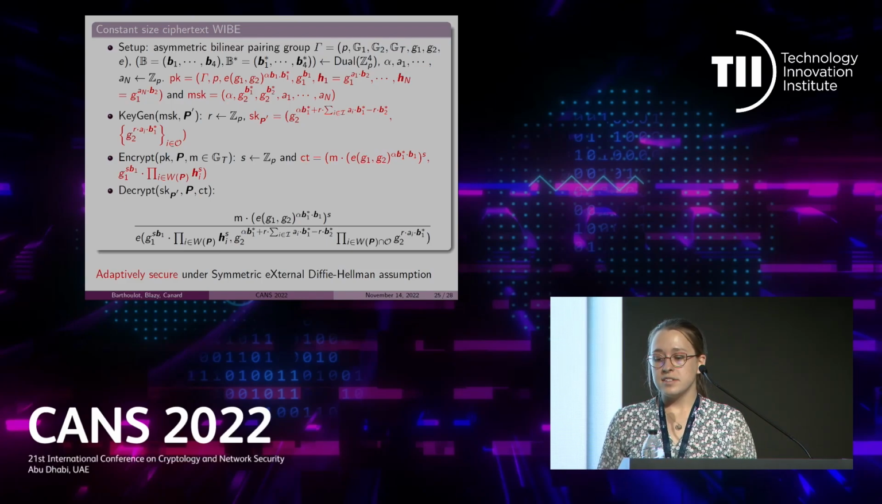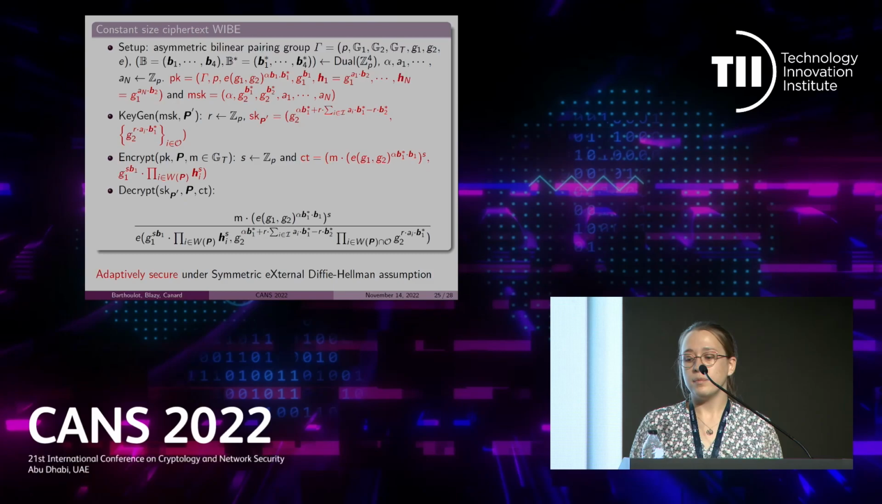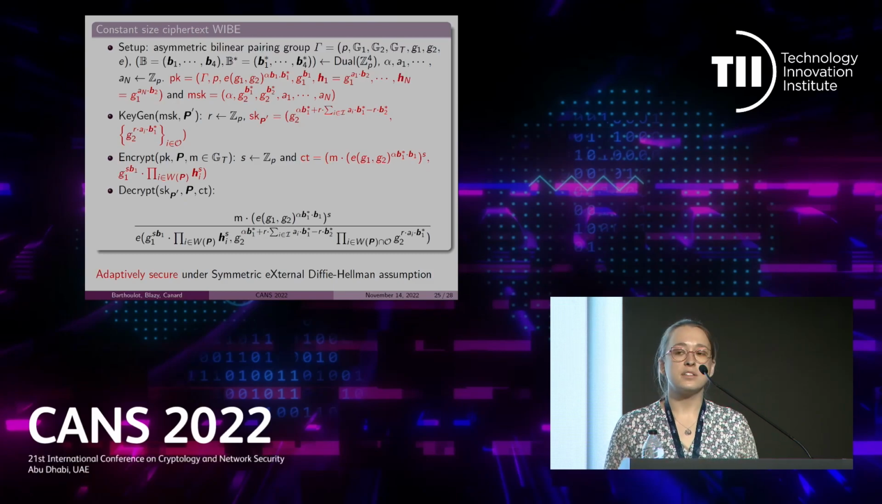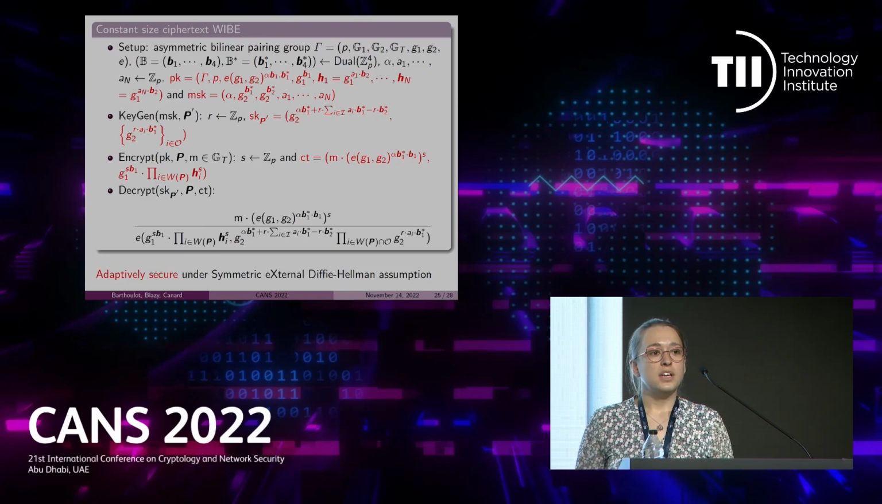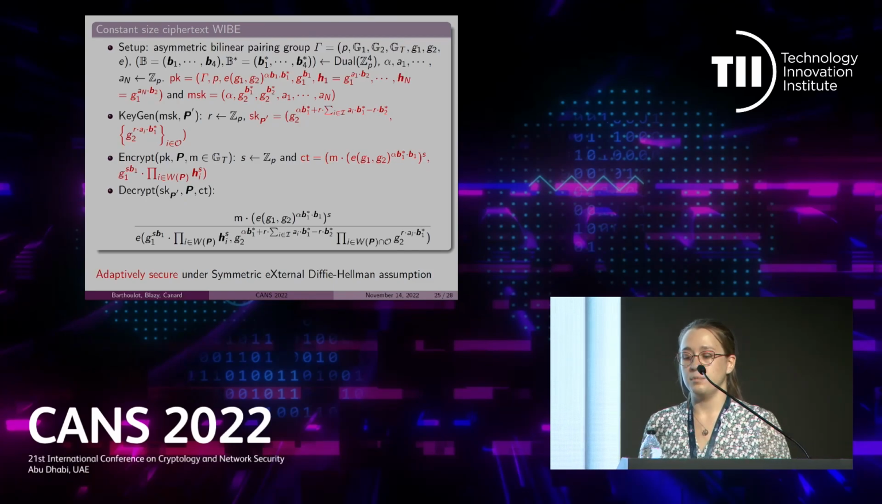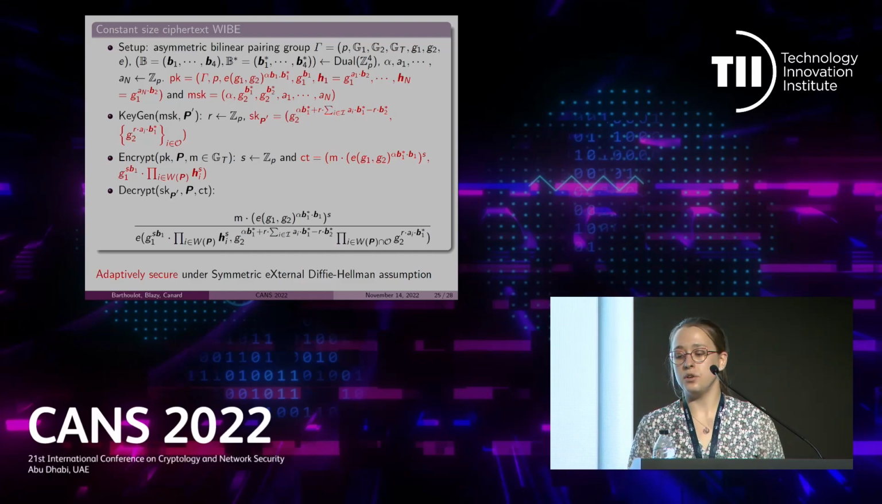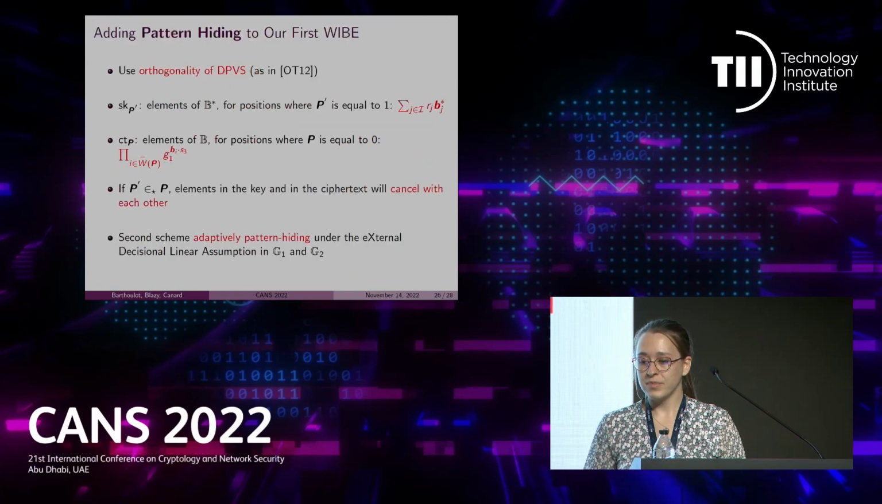And the second element of the ciphertext is actually 4 elements of G1, as we have in the exponent elements of the basis B. Also notice that in this scheme, in the key generation, we will only use elements of the base B star, while in the encryption algorithm, we will only use elements of the base B. So this is our first scheme, which is adaptively secure under the symmetric external Diffie-Hellman assumption.